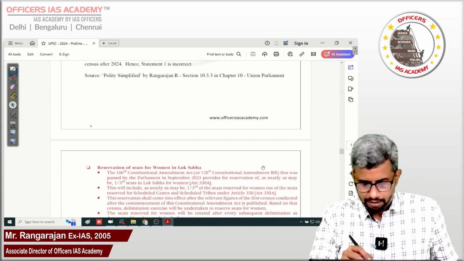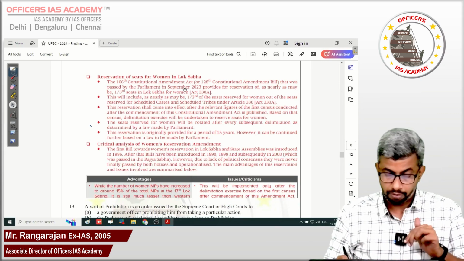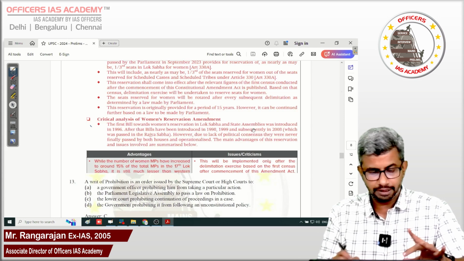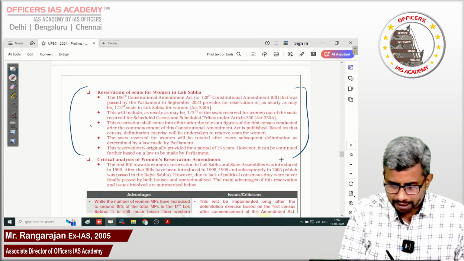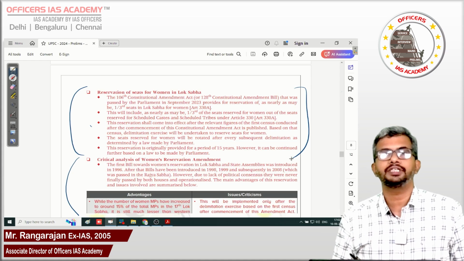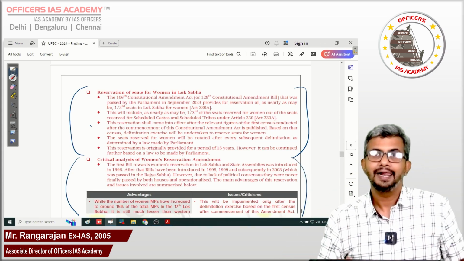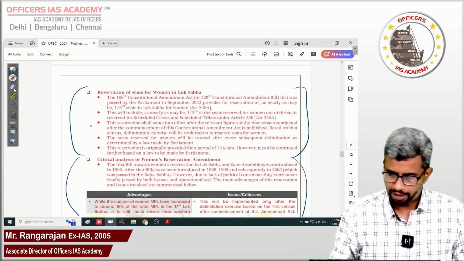And the reservation of seats in the Lok Sabha, this is how it reflects in my Polity Simplified book. And guys, it is not just about the static content which is important for the prelims. But what is the critical analysis of the Women's Reservation Amendment? It follows, and just for a snapshot, I put it here. Even the analysis is there as part of Polity Simplified, right?